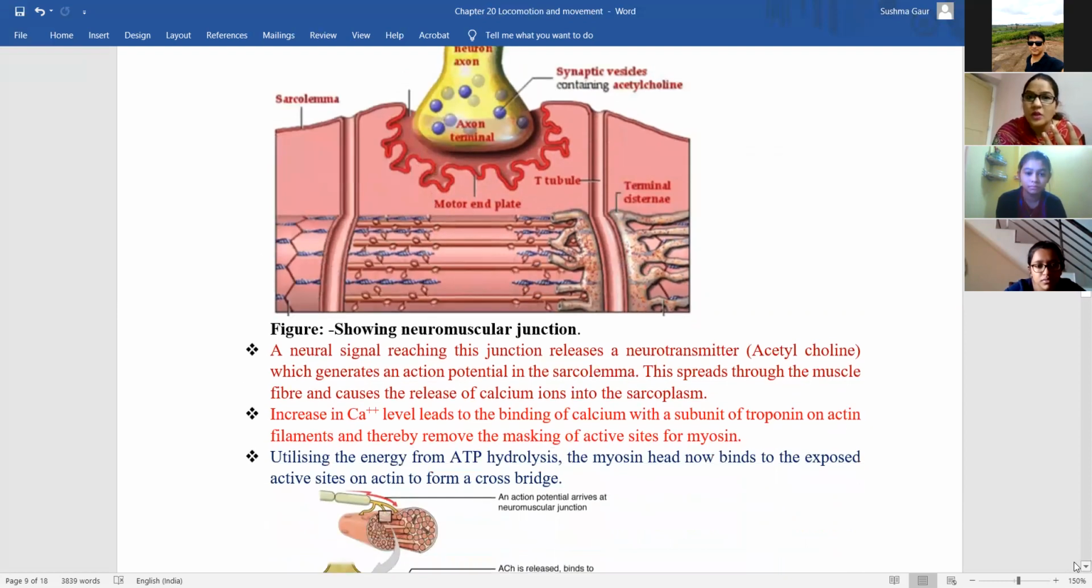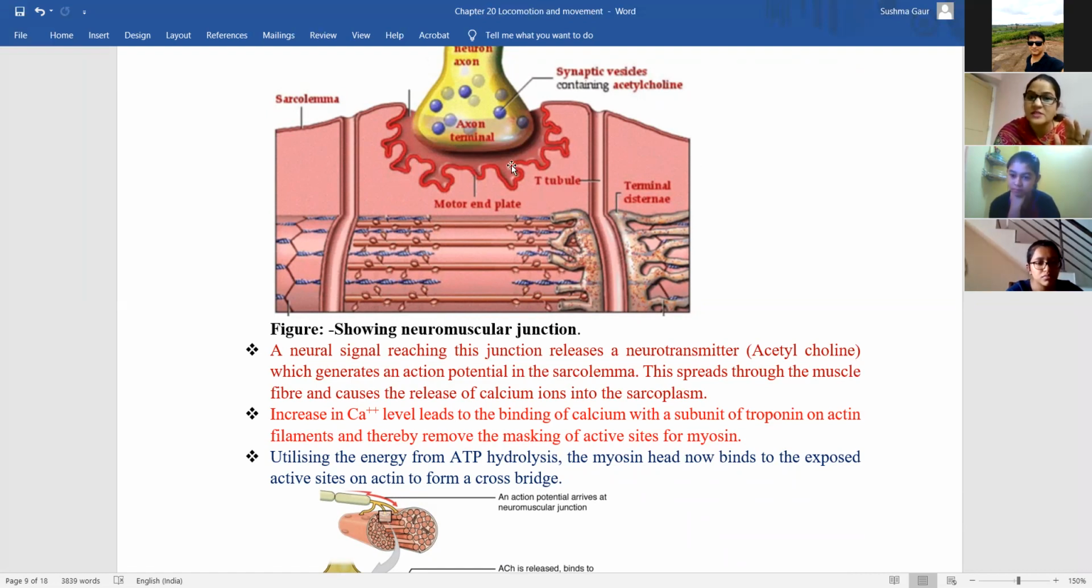Okay, so these are the tubular structures that are present in the muscle fiber, known as T-tubules, and these are cisternae, and these are myosin of the muscle fiber, and these blue color things are actin. Okay, now what happened? Neural signal reached to the junction, that is known as neuromuscular junction.